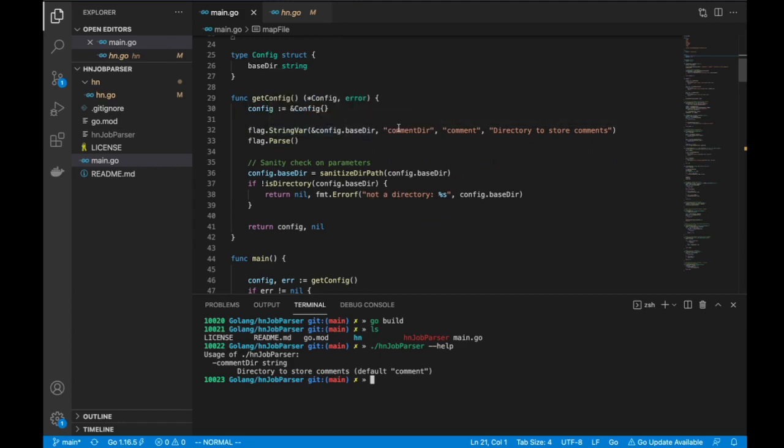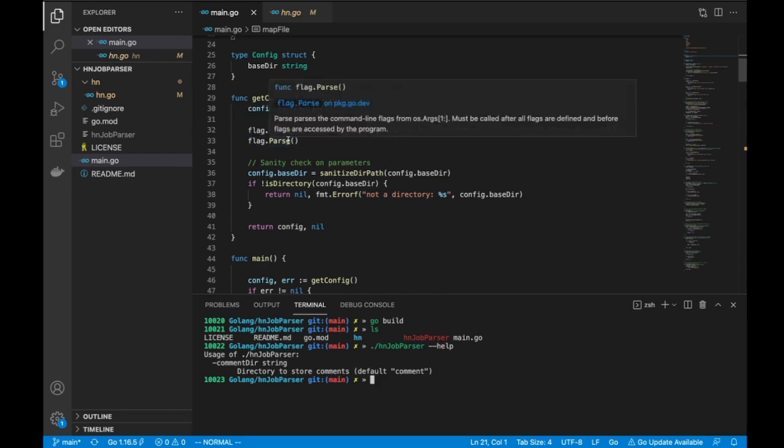It takes the name of the flag, the default value of the flag, and the help message. Oh, nice. Right, that's cool. That's what it does. Very simple. You can declare a bunch of such entries, and then you call flag.parse. It's just going to parse all the flags that are passed to the application by command line.